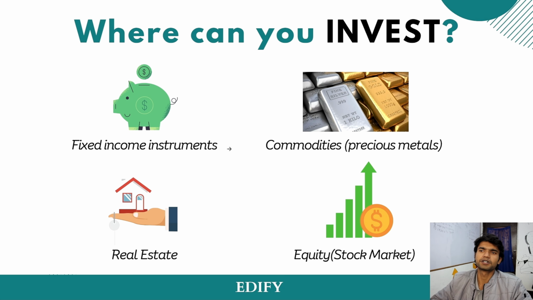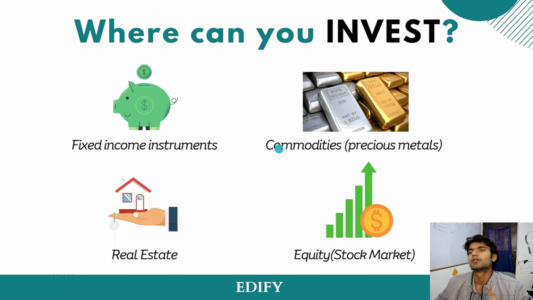Fixed income instruments can be your FDs and RDs. FDs, fixed deposits, RDs, recurring deposits. That is in fixed income instruments. So we'll be just picking up two or three instruments of all the investment options, and we'll be discussing their pros and cons in the later slide.